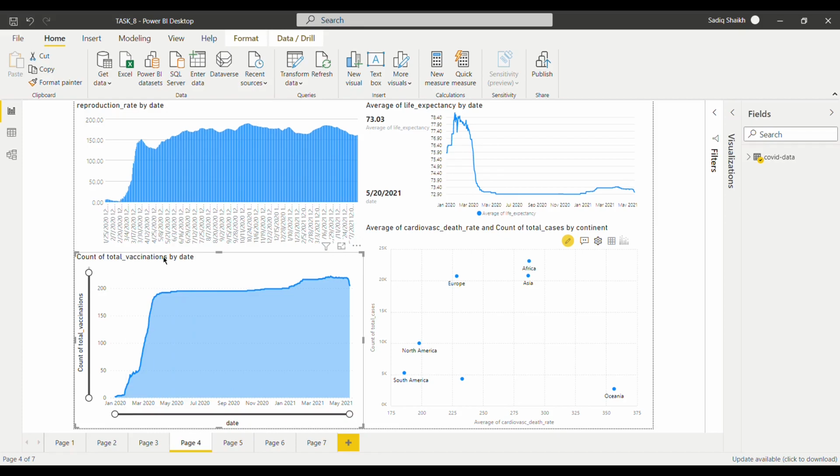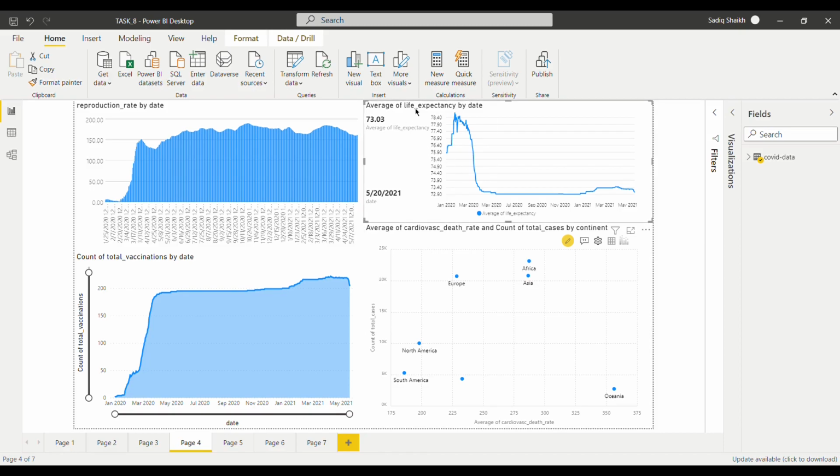Yeah, this is the total number of vaccinations by date. Vaccinations are drastically moving up. That's not a great thing though, because as per this survey, only 3% of India's total population has been vaccinated till today's date. So there's no good data about vaccination.